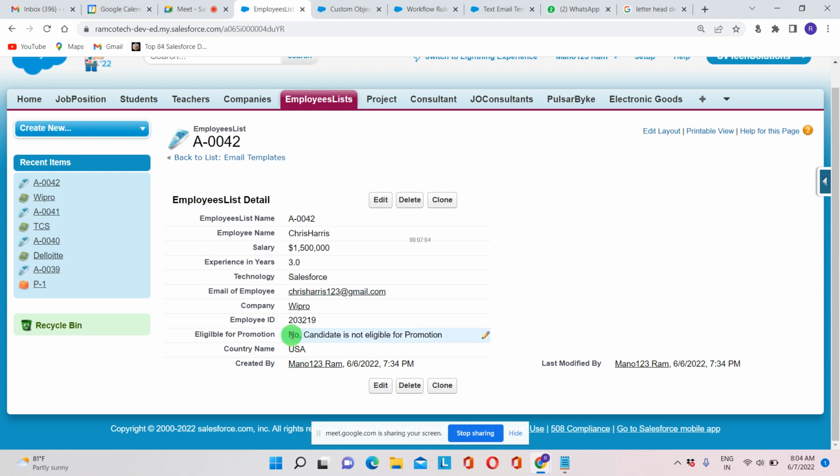Now when the field update is working, is the email alert working or not.